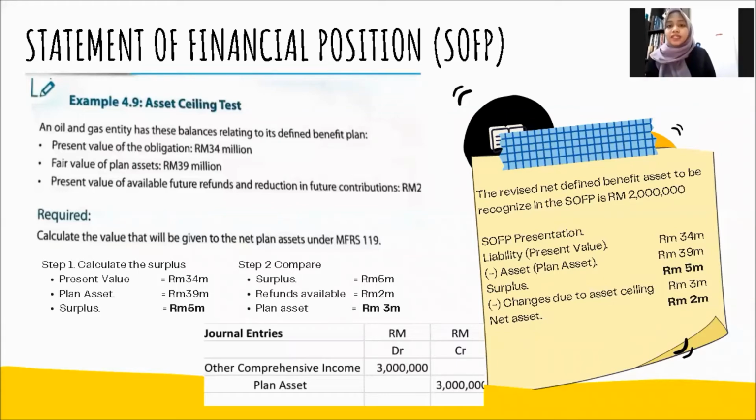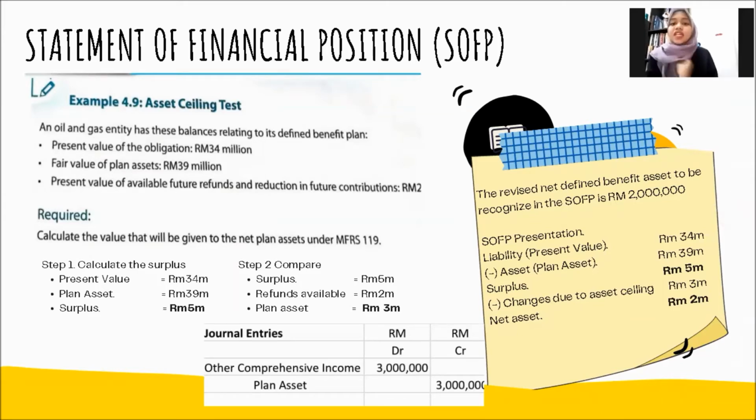Here is an example of the asset ceiling test. An oil and gas entity has this balance relating to the defined benefit plan. Present value of the obligation, we have 34 million. Fair value of plan asset, 39 million.